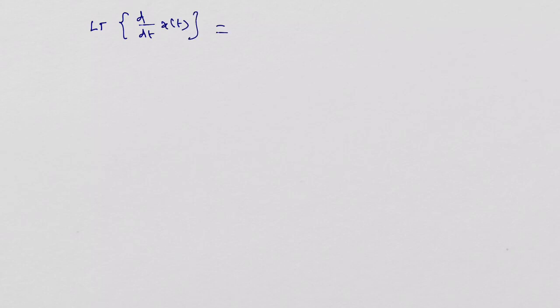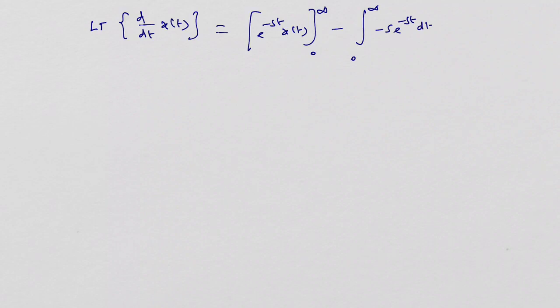will be given by, the first term, e power minus st into x of t, where the lower limit is 0 and upper limit is infinity, and the second integral 0 to infinity minus s into e power minus st dt multiplied by x of t dt. Now let me take the infinity upper limit minus lower limit.